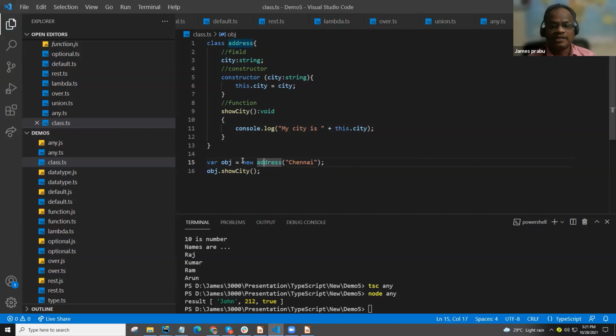We create an instance of this class in this object, and then call showCity, which will go here and execute this console log. Let's execute this class now.